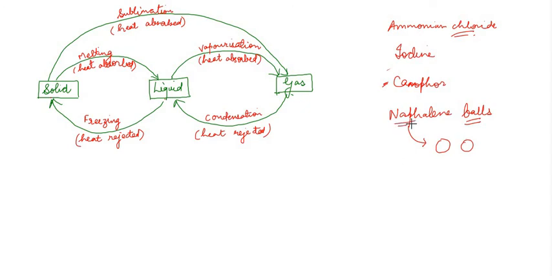These balls prevent different insects like cockroaches and other insects from coming and attacking the clothes. So these balls, you will see after 1 year their size has become small and even some of the balls have disappeared also. Maybe you have kept 10 balls inside your trunk, and in the next winter after 1 year when you are opening the trunk, you will see there are only 2 balls, and those balls have also decreased in their size.